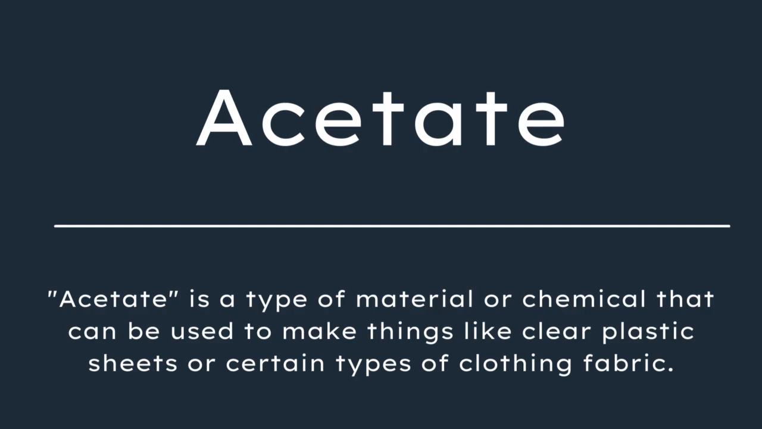Acetate. Acetate is a type of material or chemical that can be used to make things like clear plastic sheets or certain types of clothing fabric.